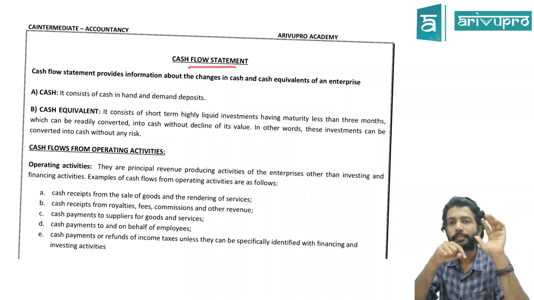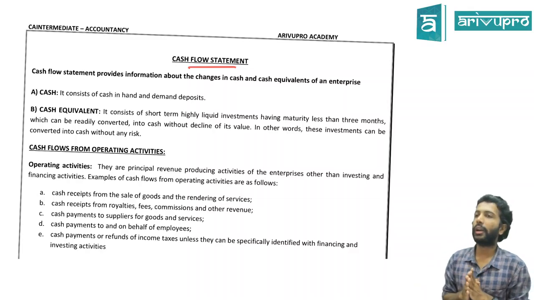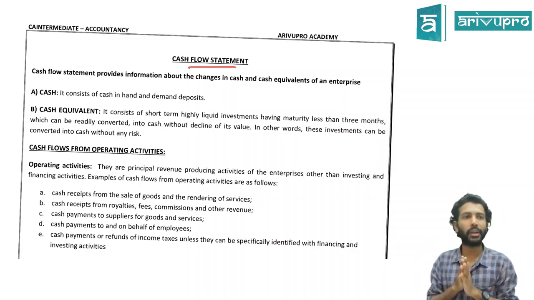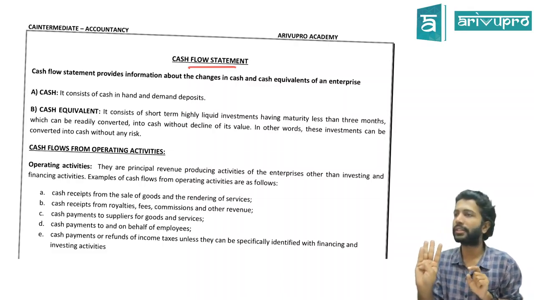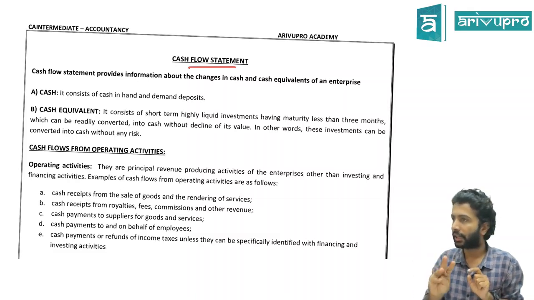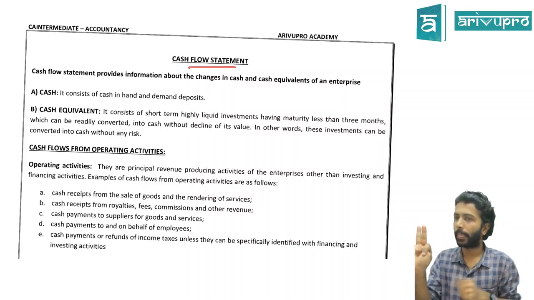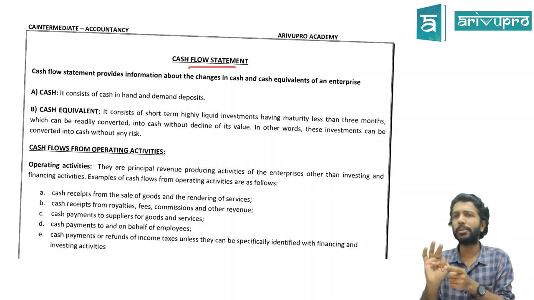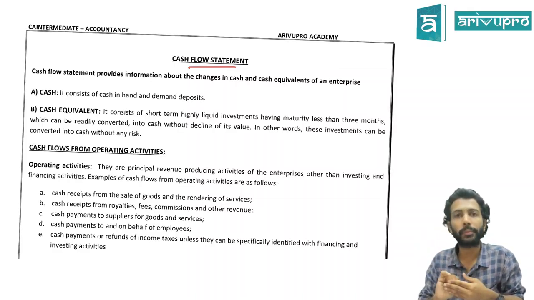What is the second bucket? Cash flow from investing activity. Now think, where can you invest? First think about within the organization, where can you invest? If you have money, where will you first invest? Fixed assets, correct? So purchase of fixed asset is what activity? Investing activity. If you can purchase them, you can also sell them. So sale of fixed asset is what activity? Investing. Is it necessary that we buy only tangible fixed assets, or can you also buy intangibles? So intangible asset purchased, intangible asset sold, all this also is what?